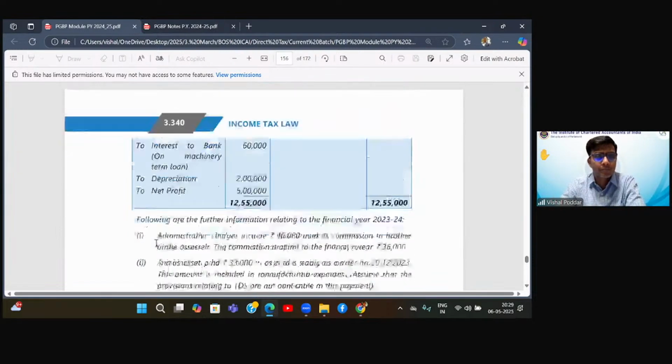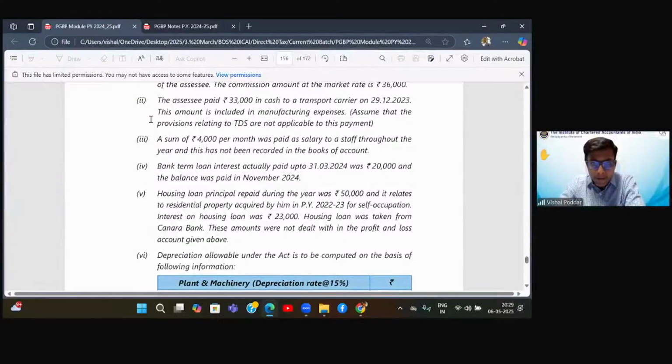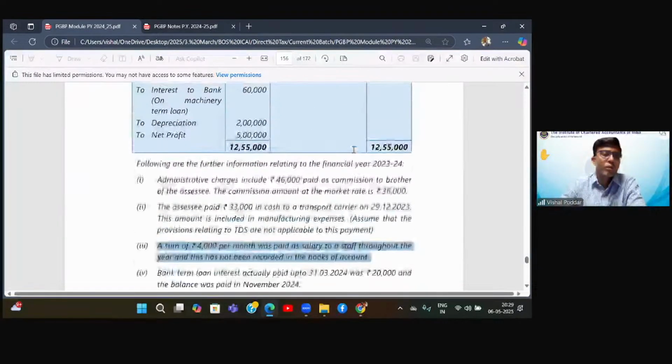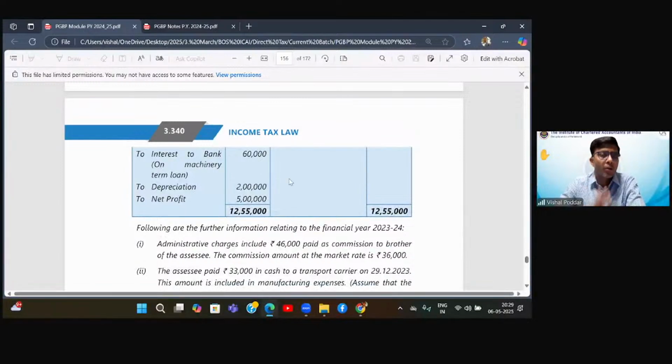Right, students? Understood? Now let me see what is left out. Point 3 is left out. What does point 3 say? A sum of rupees 4,000 per month was paid as salary to a staff throughout the year, and this has not been recorded in books of accounts. So 4,000 per month into 12 months is 48,000. 48,000 is not recorded in books of accounts. It means it is not forming part of P&L also. So accounts has not shown that expense. But is it a genuine expense?